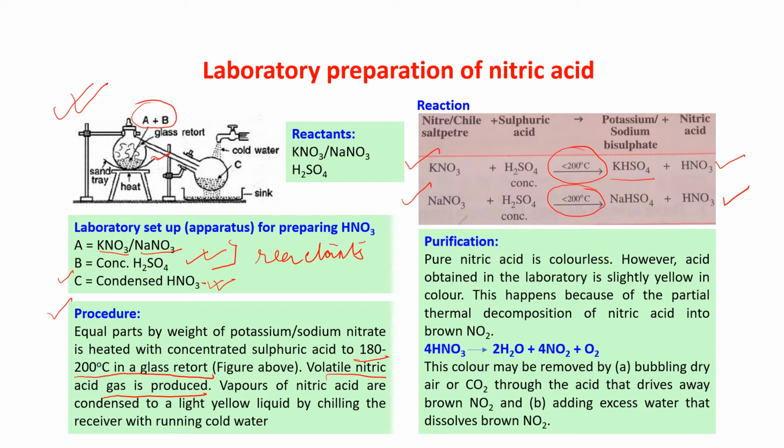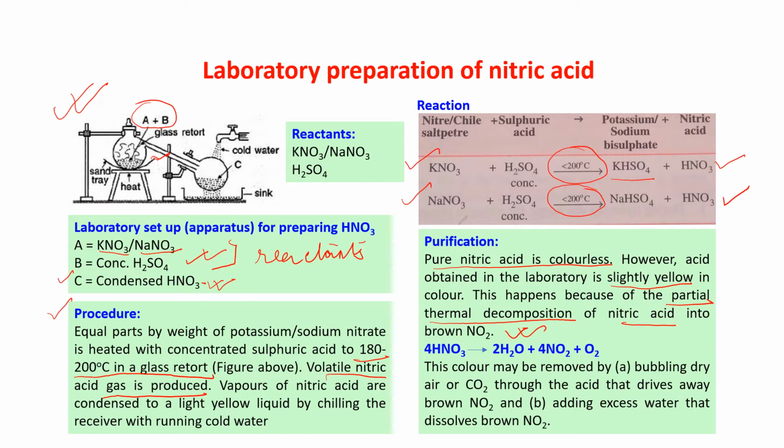Purification of nitric acid. Pure nitric acid is colorless. However, the acid obtained in the laboratory is slightly yellow in color. Why do we get the yellow color? Because pure nitric acid should be colorless. This happens because of the partial thermal decomposition of nitric acid into brown NO2. After the formation of nitric acid, that nitric acid, due to the heat, will decompose.